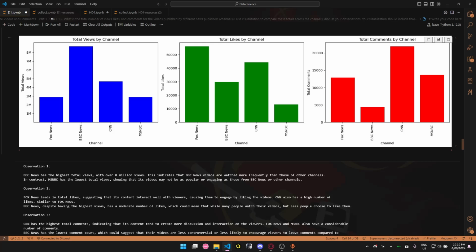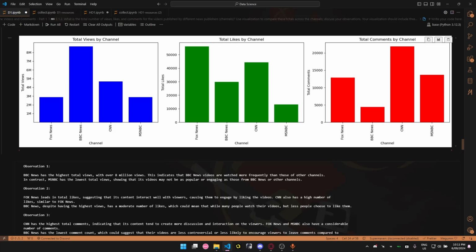In this case, Fox News leads here, having the highest total likes. This shows that Fox News videos resonate well with viewers, encouraging more people to engage by liking the content. CNN also receives a significant number of likes comparable to Fox News. On the other hand, BBC News, despite having the highest views, has a more moderate number of likes. This may indicate that while their videos attract a lot of viewers, fewer people feel engaged enough to like the content.